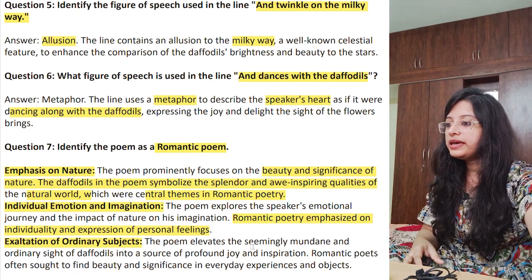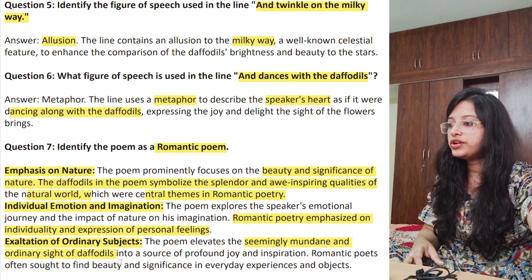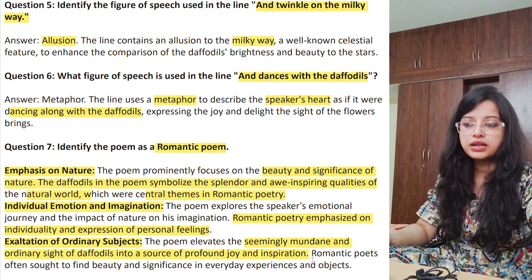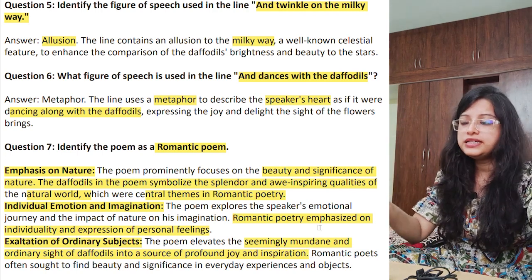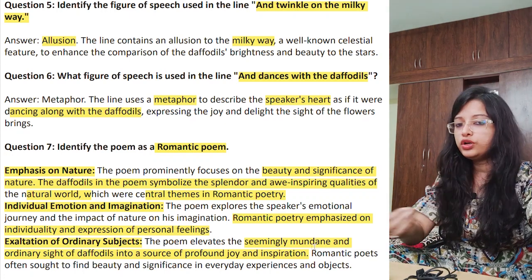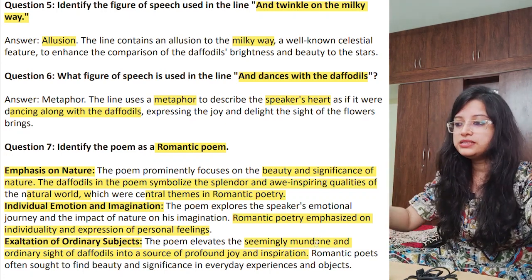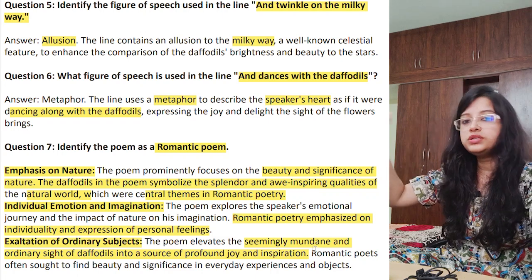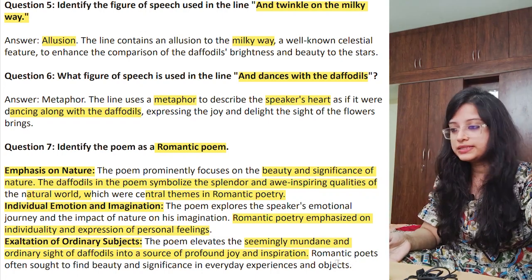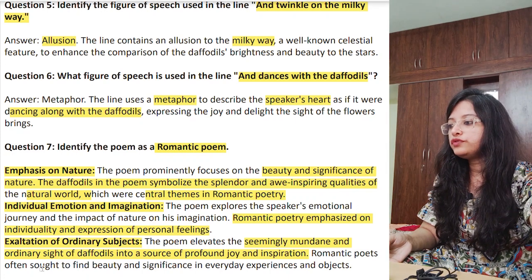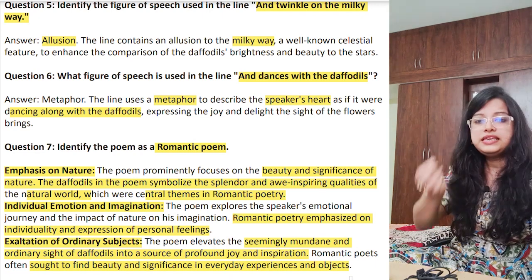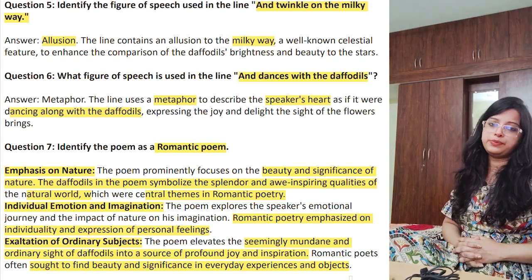Okay, so the poem elevates the seemingly mundane and ordinary sight of daffodils into a source of profound joy and inspiration. Those simple, wild, bright yellow flowers can have a lot of impact on you, so much that they can drive all your worries away. It can give you immense peace, and it can give you peace for a huge number of days, whenever you are sad. So romantic poets often sought to find beauty and significance in everyday experience and objects. Leaves, trees, everything they found happiness in.